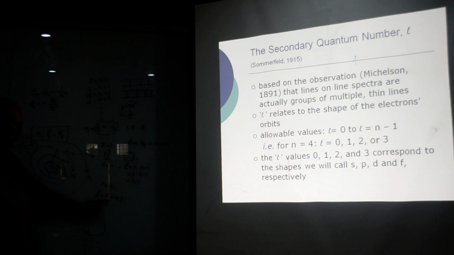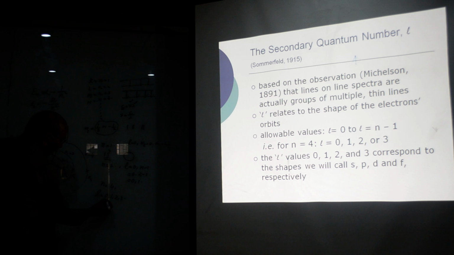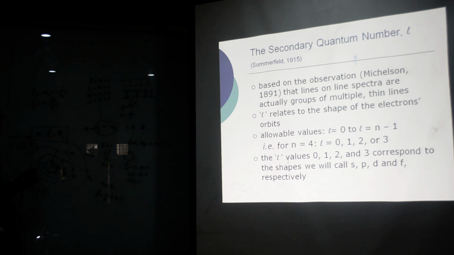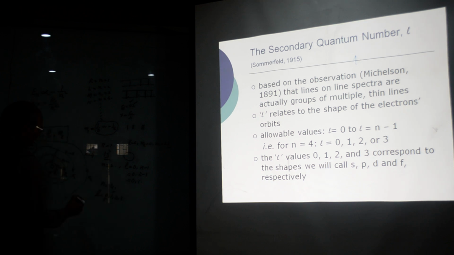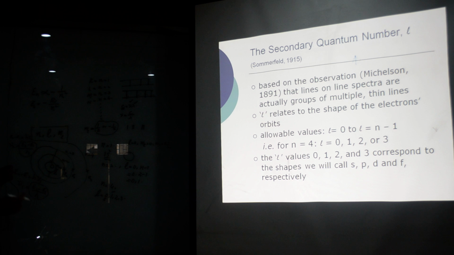When I say 0, this s orbital will always be circular. This is the circular orbit. And when L is equal to 1, then it will turn into elliptic orbit. And when L is equal to 2, the ellipse will increase in oblong shape.